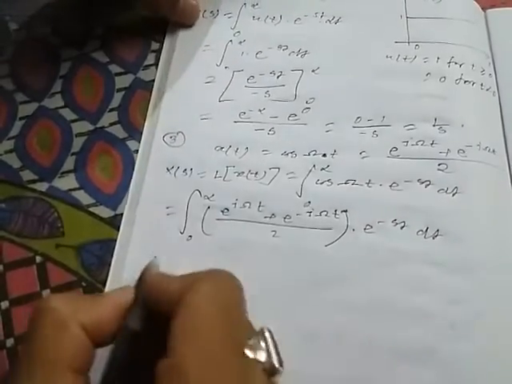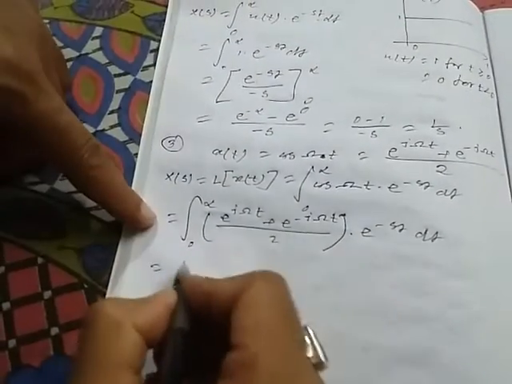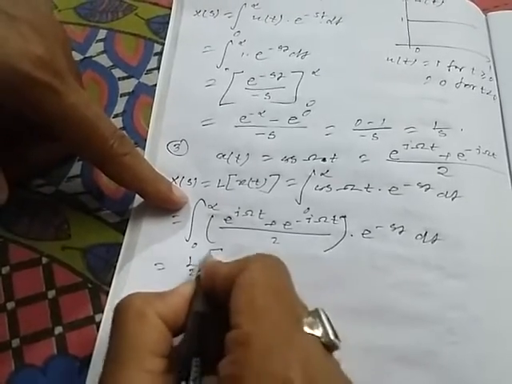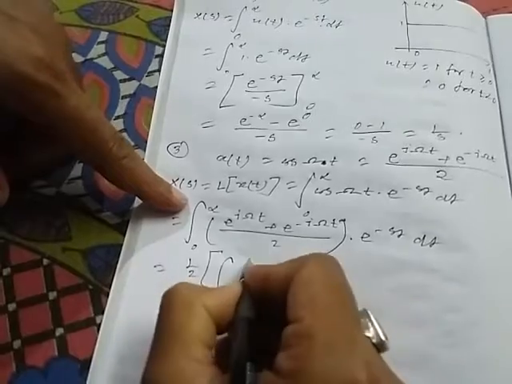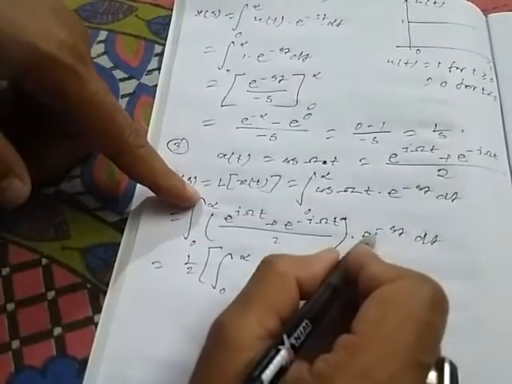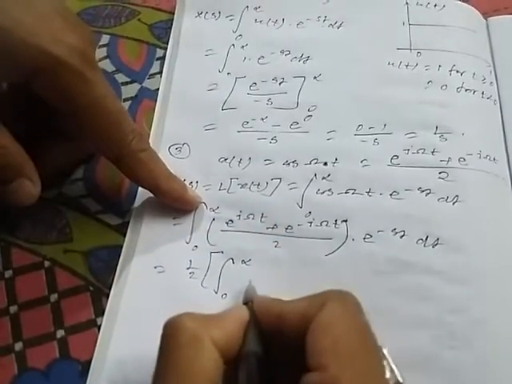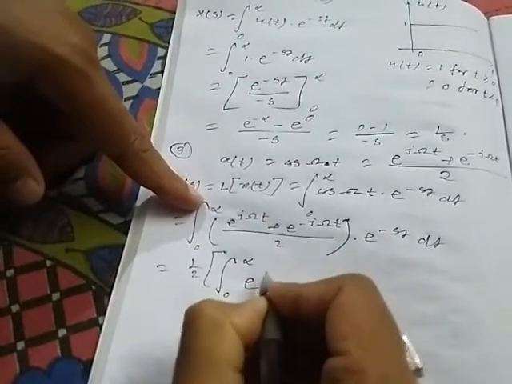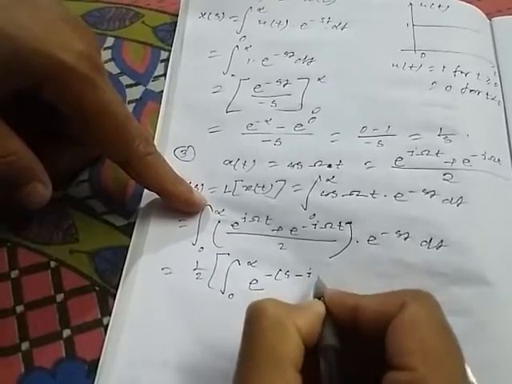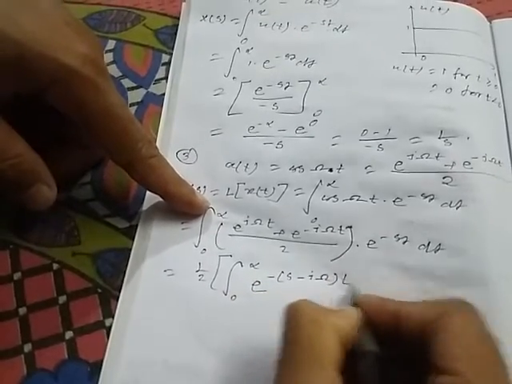Now 2 is a constant term, so here will be half, integration over 0 to infinity. This is multiplied with this function, so this will be e to the power minus (s minus j omega) t for this function.